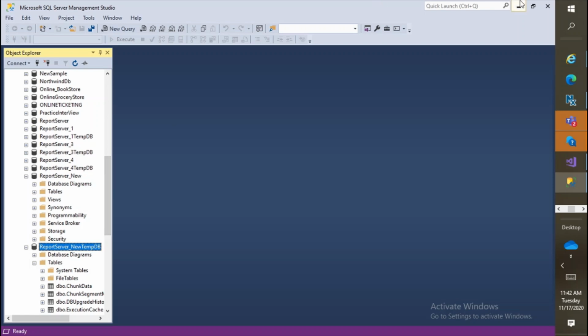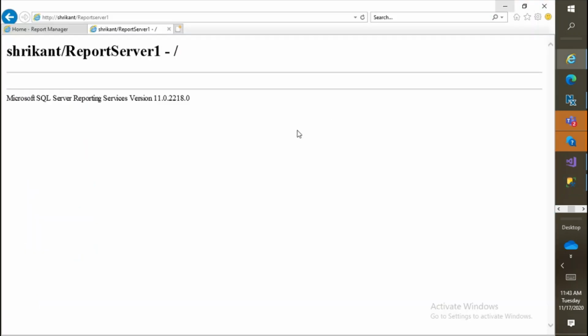Okay, so just try to recap and understand. We need to first of all do the installation for the reporting server. Once the server has been installed, we need to configure that reporting server. Once the server has been configured, then we can start working with the BIDS solution or the reporting server solution. In the reporting server solution, we'll create a new project.